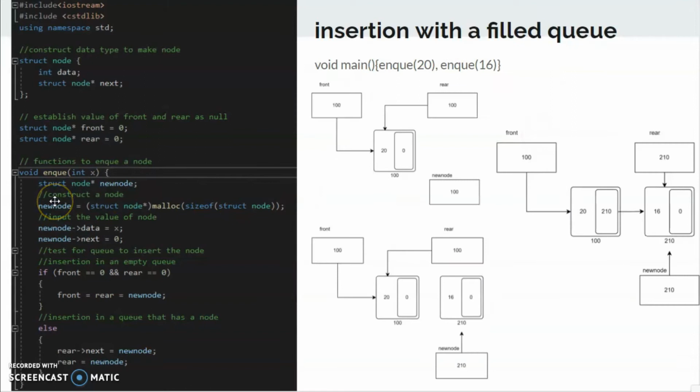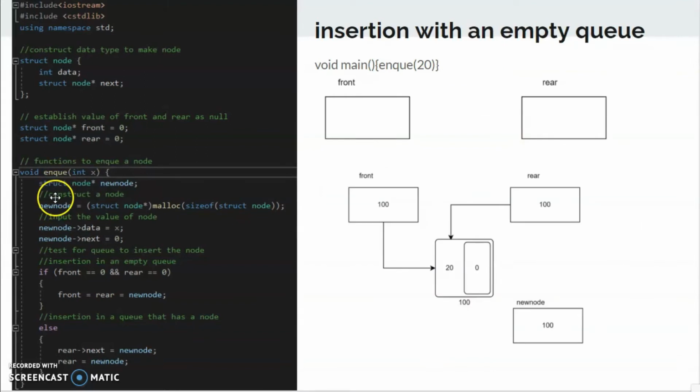And then now we will establish the void enqueue function, which will contain the integer x, which will be the actual data that the node will hold. First we will make a new node, in which it will have a malloc function.